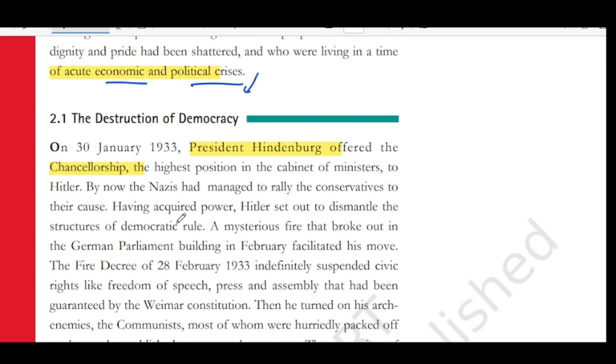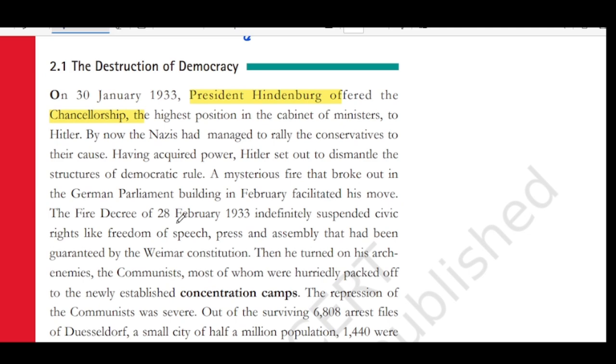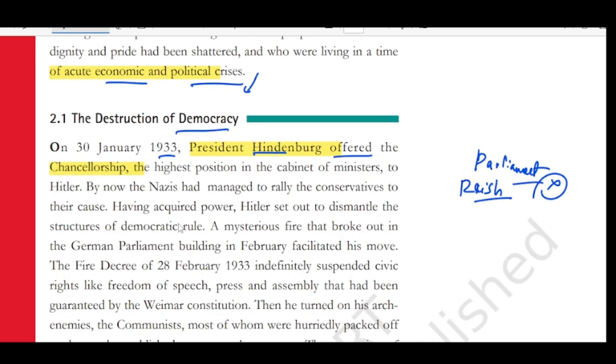So next, the first thing he is doing is trying to destroy the democracy. There we saw in event two, what was the solution: to eliminate the Reichstag. The solution which he thought was that we have to eliminate the parliament. Right, so to eliminate the parliament, he has to eliminate the democracy. So how does he eliminate the democracy? What does he do?